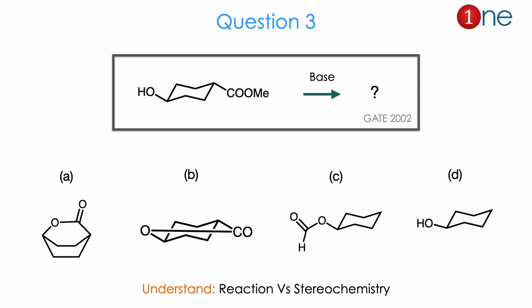Then question number 3. The starting material has a cyclohexane attached with an alcohol and an ester. Both are in the trans position. You are using a base. They ask you to find the product. The question is what happens to the ester and the alcohol there. How is the reaction between them? Whether the ring is closed as a lactone, the cis-lactone or trans-lactone, or the cyclohexane stays with the trans-lactone, or simple alcohol formation by heating, or it's a simple formic ester. So the reaction is definitely about stereochemistry. The competition between the position of the groups and the reaction is important. The answer is A. Let us see how.